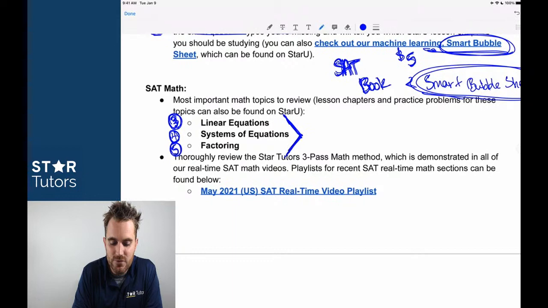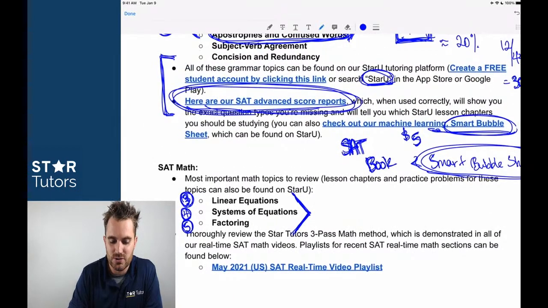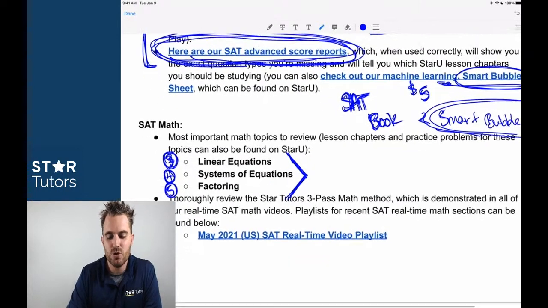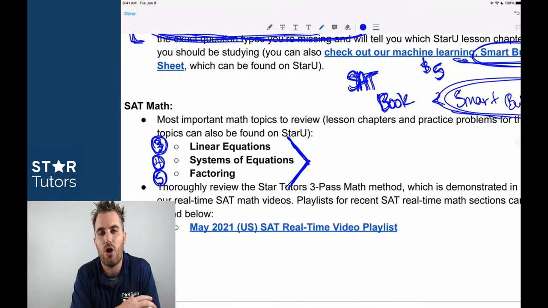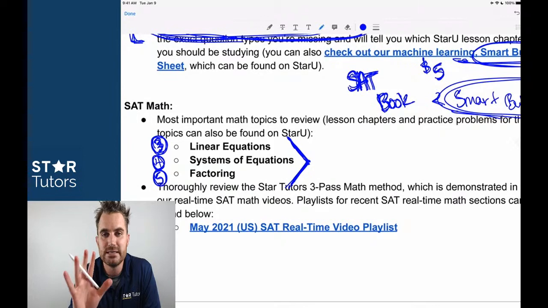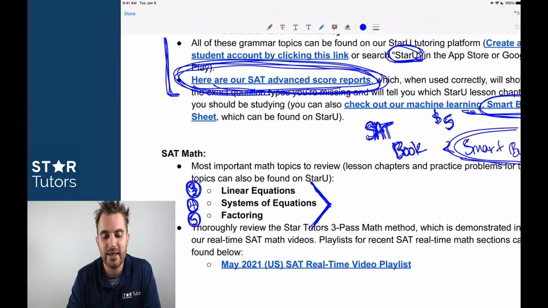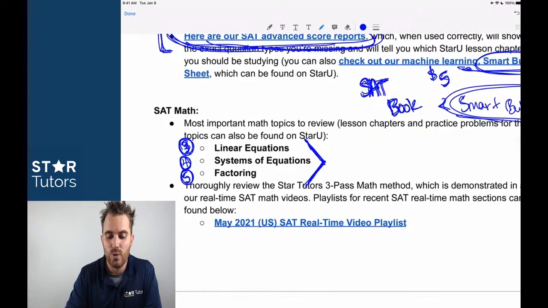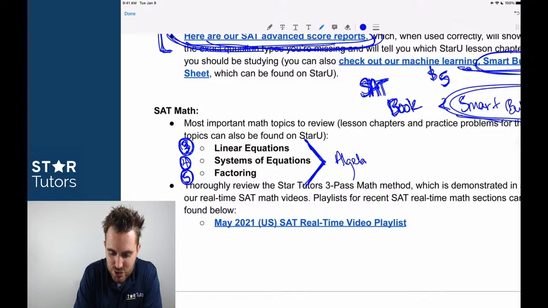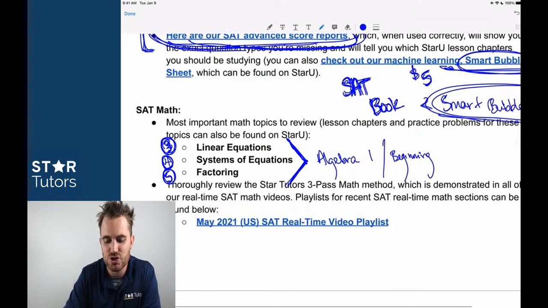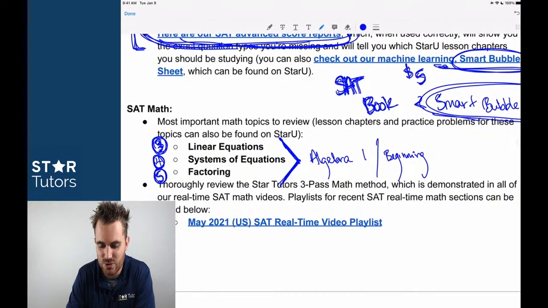If you go back and plug in your answers to these advanced score reports on the math section or on writing and language, if you're worried about questions that aren't within these 5, yet you're missing one of these 5 questions on a regular basis, you don't need to worry about anything else. We need to knock out these questions first and foremost because this all applies to Algebra 1 or the very beginning of Algebra 2. Not only that, but it's covered so thoroughly in math classes in school.